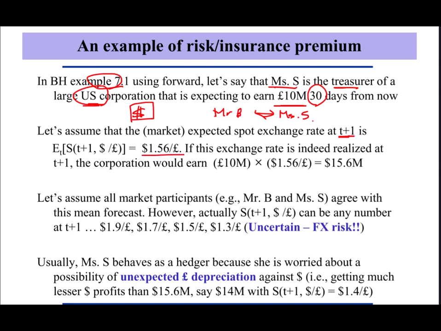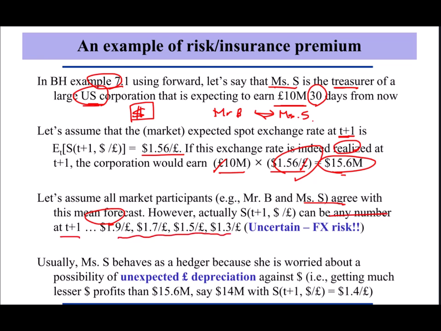If the market expected spot rate is indeed realized at T+1, Miss Sell would earn 10 million pounds times 1.56, the pound will be cancelled, and she will get $15.6 million. Miss Sell indeed agrees with this mean forecast. This is about expectations. If you repeat history 100 times in your brain, the mean realized value will be something like this one. But in actual practice, you just have one shot for the future. Any value could be possible from the distribution of the future exchange rate.